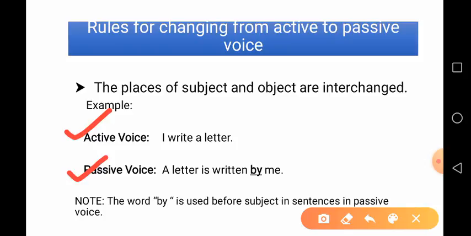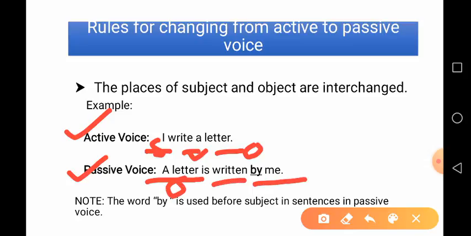You can see in this example, in active voice the sentence is I write a letter. Here I is the subject, write is the verb and a letter is the object. But in the passive voice, you can see a letter is written by me.